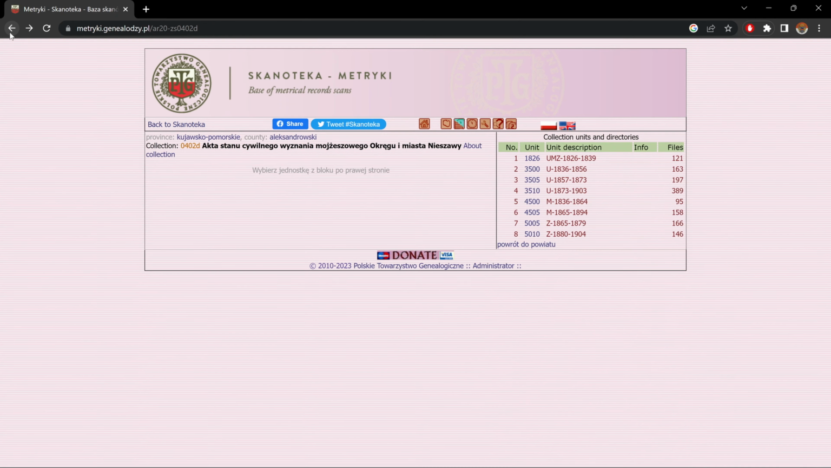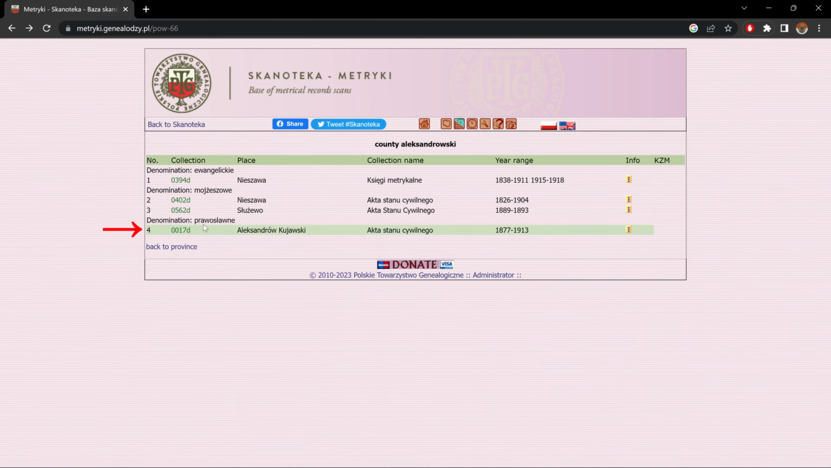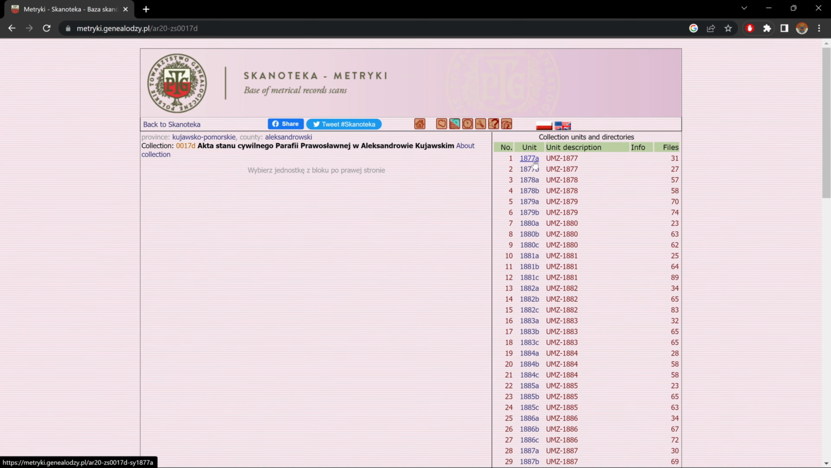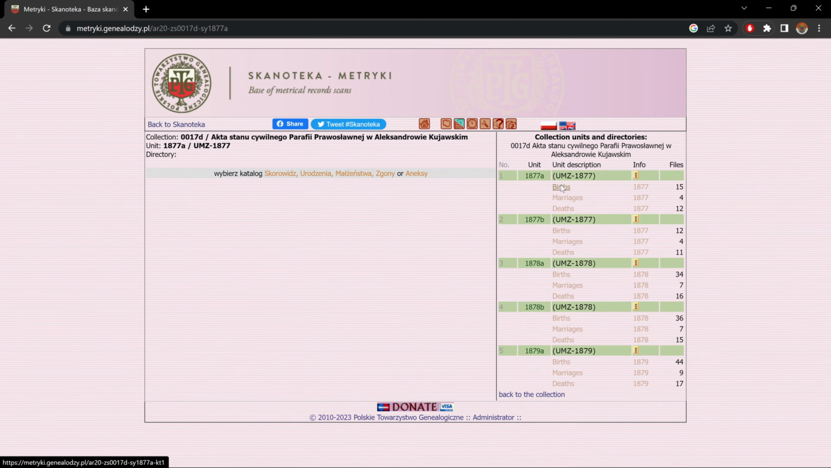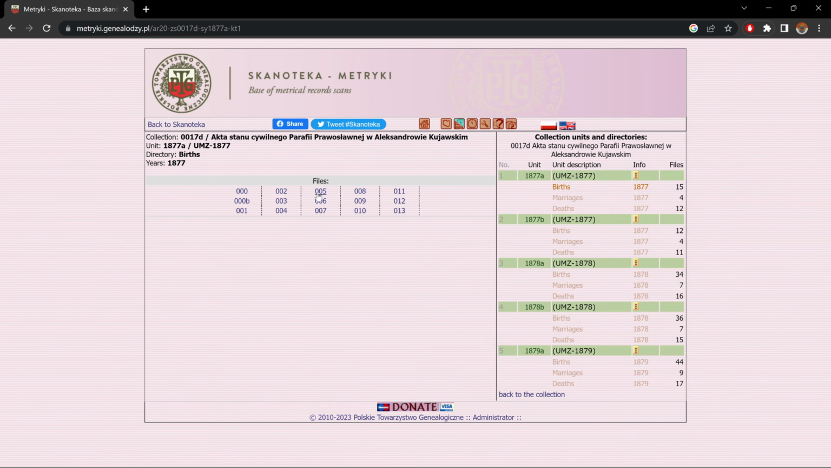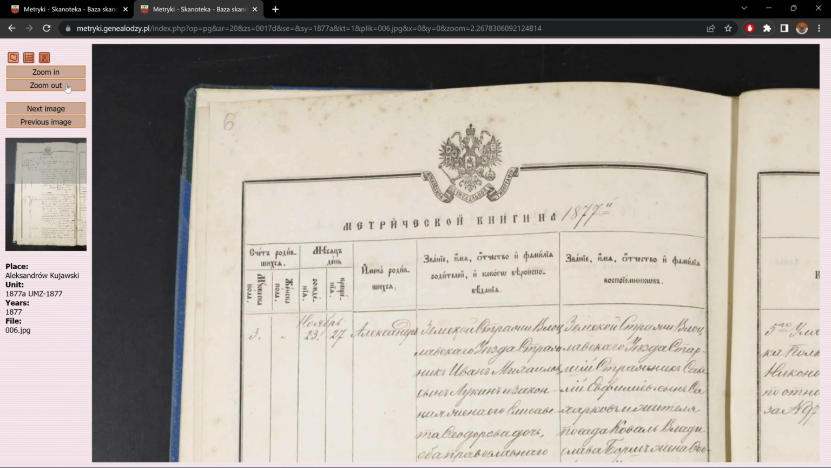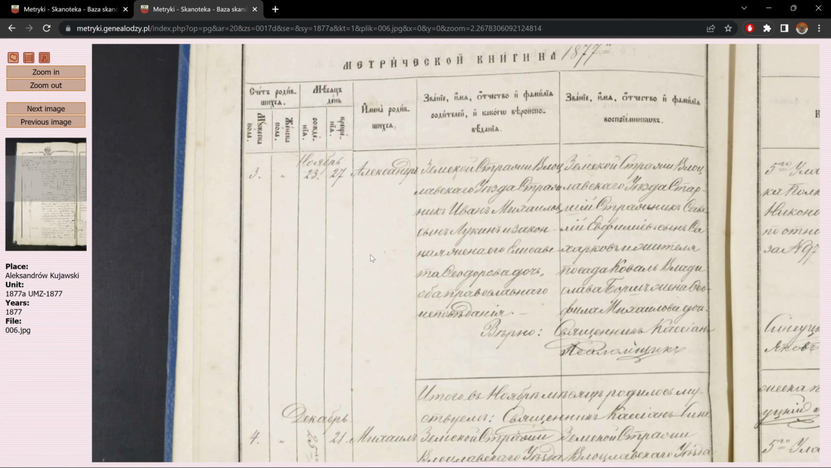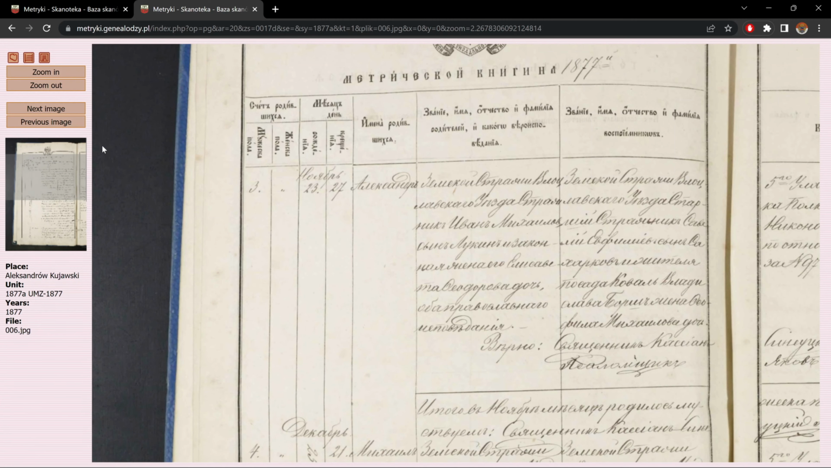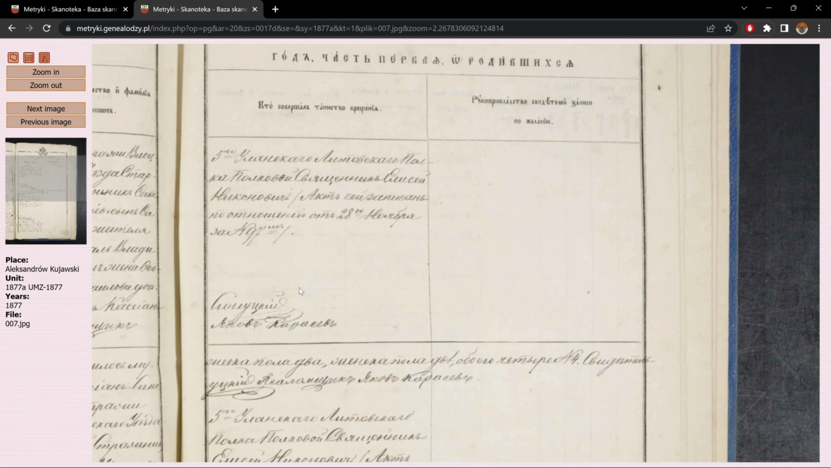Back. And let's check out the Eastern Orthodox one, 1877A, births, marriages, and deaths. Let's go in the middle. And if we zoom out, we have an Orthodox birth record. To go to the next page, since it's only half, click here, and here we go.